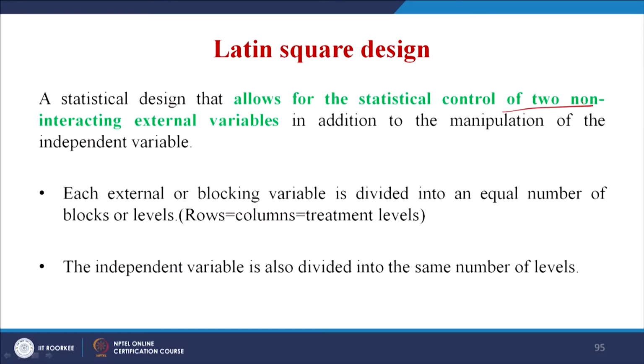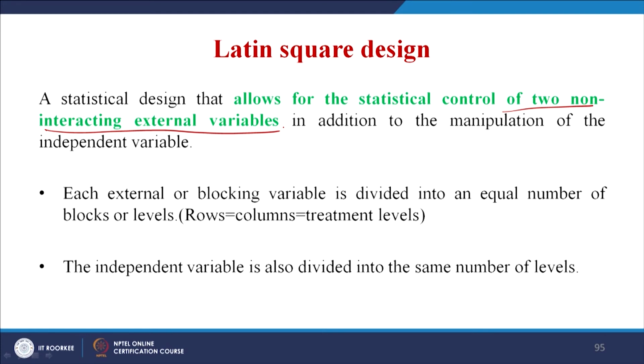Now, we will go to the next one, which is the Latin square design, an improvement over the randomized block design. In this, statistical control for 2 non-interacting external variables is taken. Earlier you were talking about only one variable, now you have scope for 2 variables, but the condition is that they should be non-interactive in nature.